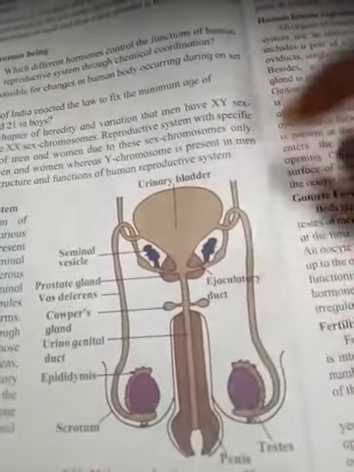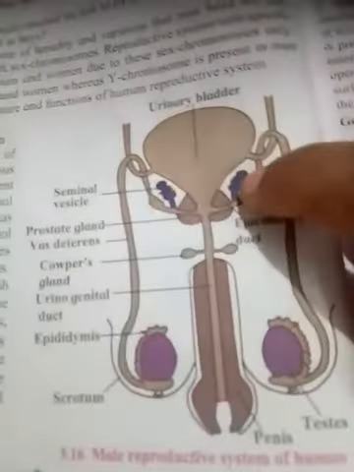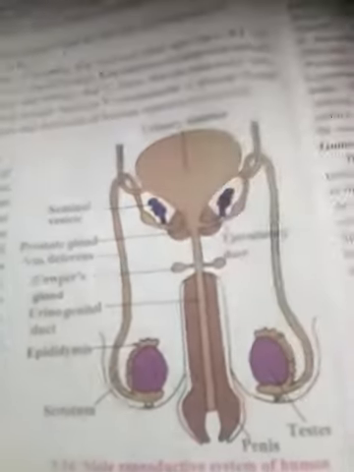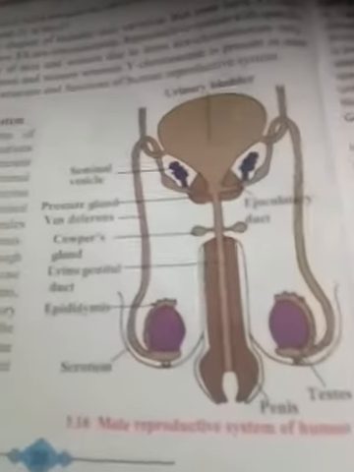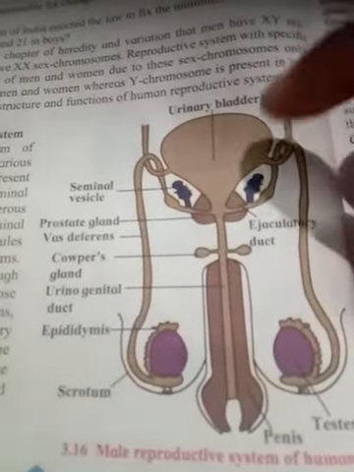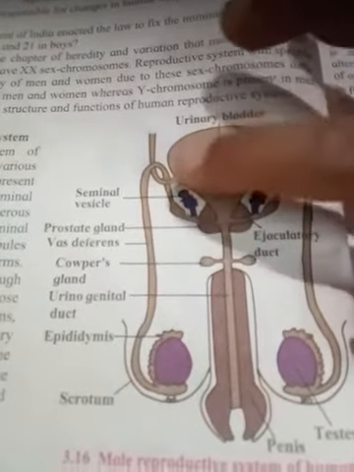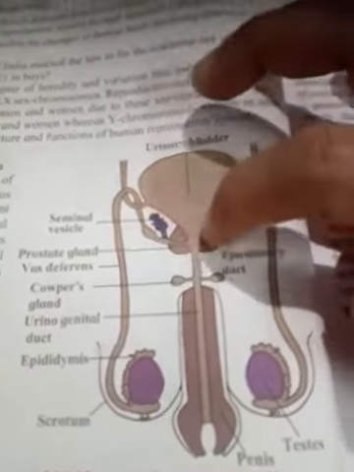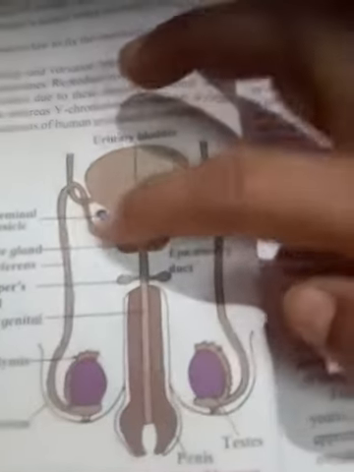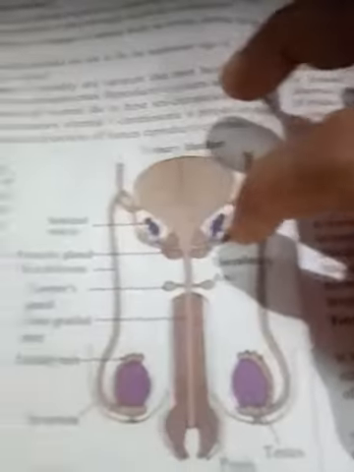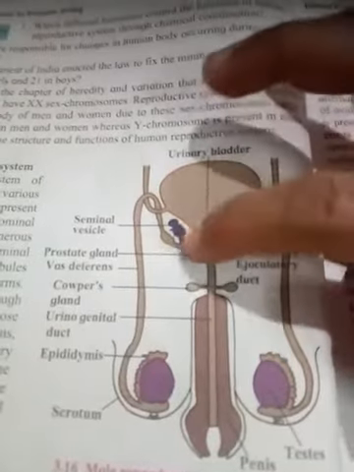Now what is exactly happening? The seminal vesicles, these blue shade glands, secrete their secretion in the ejaculatory duct. The ejaculatory duct is the bulb-like structure which is present. From there it will come near the prostate gland. Understood? This is the ejaculatory duct, this line.